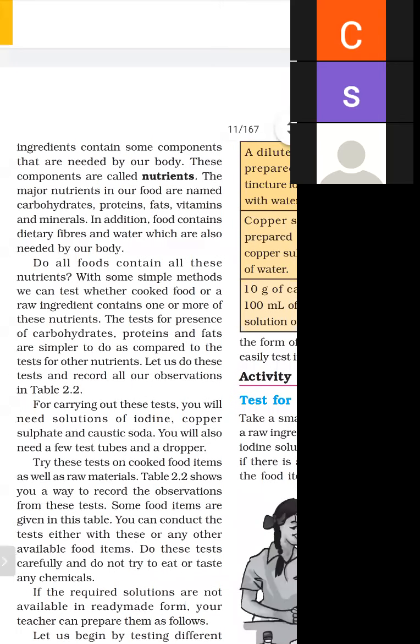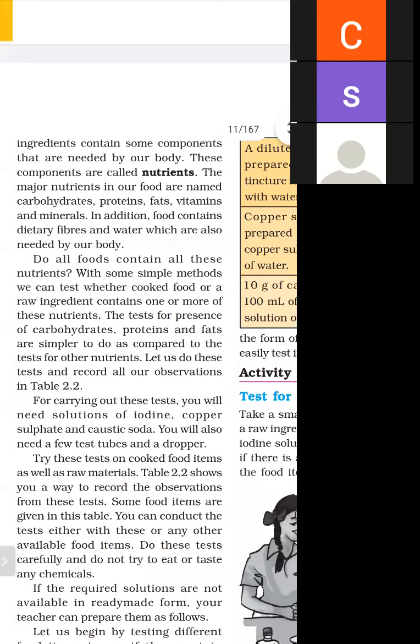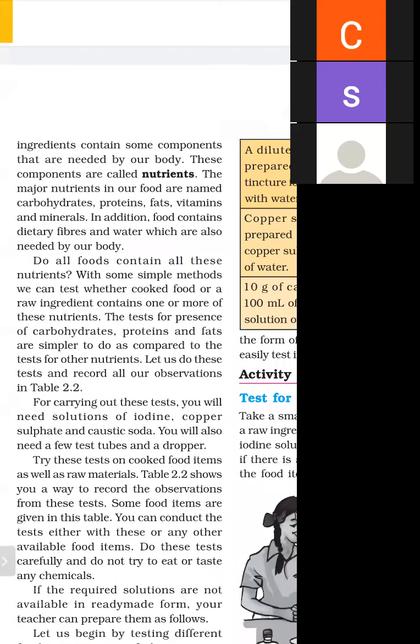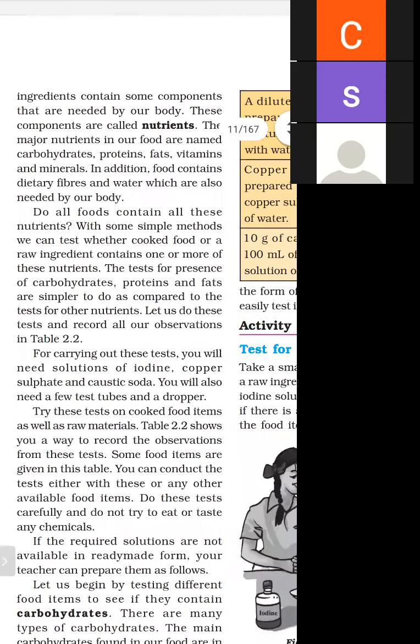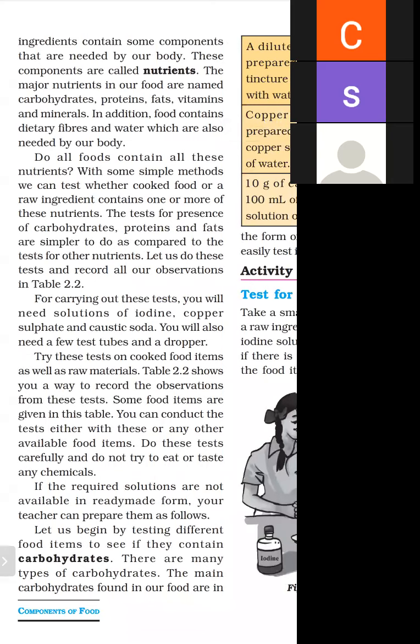Suppose some food item is given. Suppose we have a potato. This contains only carbohydrates, so we can test by a simple method. The test of protein, carbohydrate, and fat is very simple as compared to the test of vitamin, mineral, dietary fiber, and water. For carrying out these tasks, you will need solutions of iodine, copper sulfate, and caustic soda.